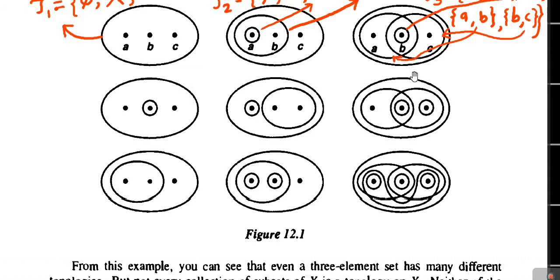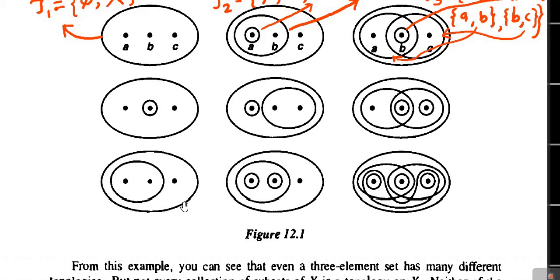If we consider this one, then this is also a topology on X. Why? Because it contains the empty set phi as well as X. The first condition is verified. Now, the members of this are the singleton B, singleton C, then the 2-point set A, B, and again the 2-point set B, C, and you can verify that this is also a topology on X. This was the sixth example.